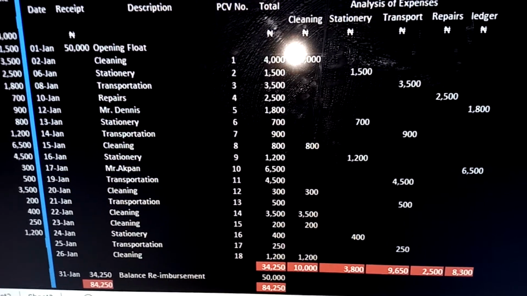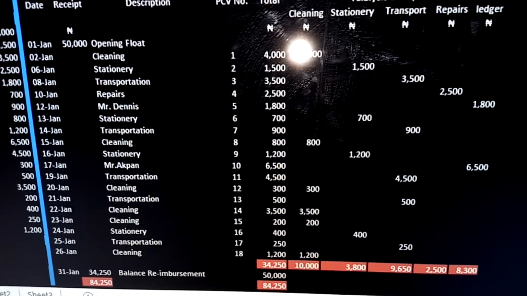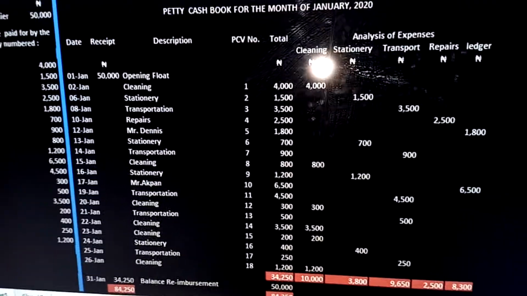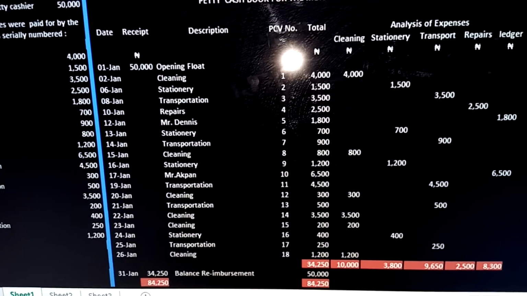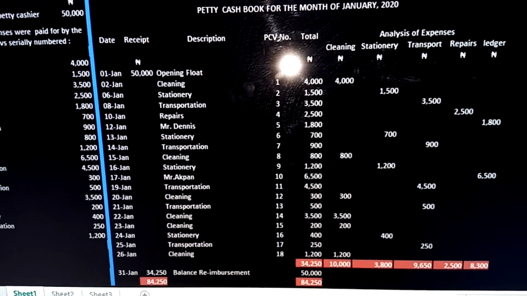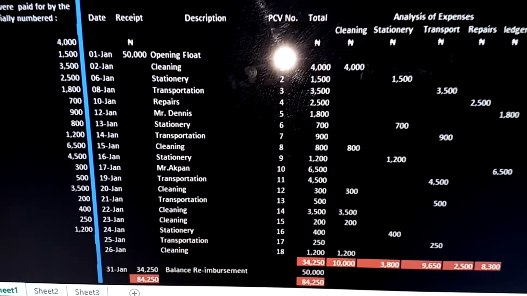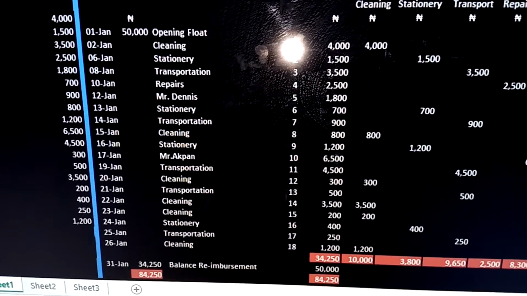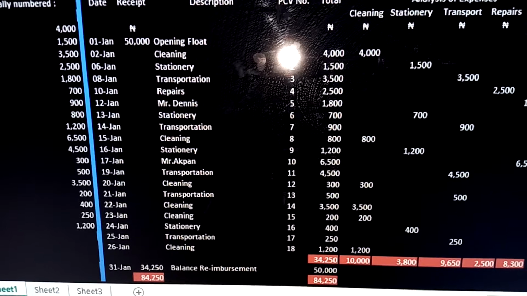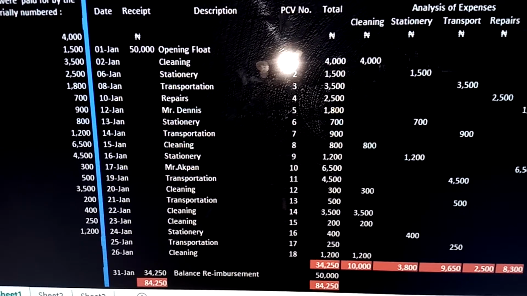So it means that out of the float of 50,000, the petty cashier spent 34,250. So we have to refund back to the petty cashier how much? 34,250. That is the reimbursement. You can be asked in examination condition, what is the amount to be reimbursed to the petty cashier? That will be 34,250. They can ask you what is the float given to petty cashier.